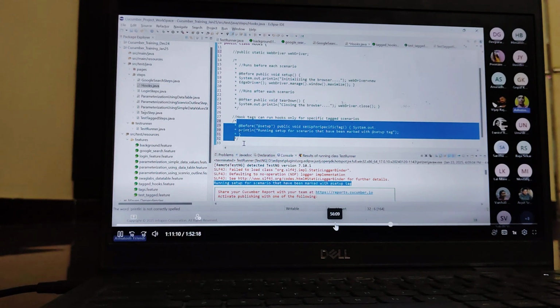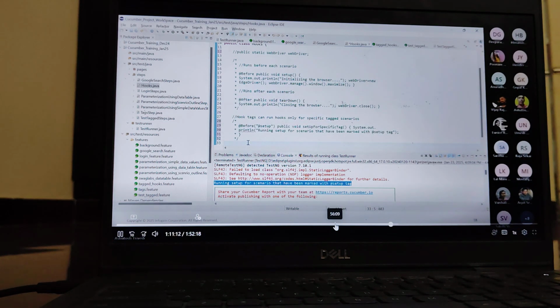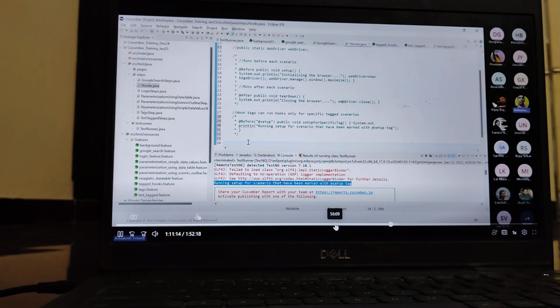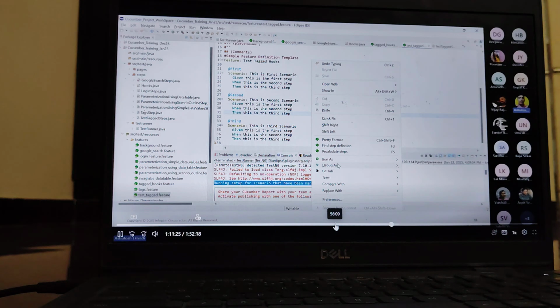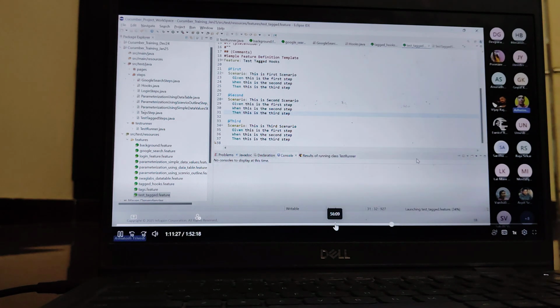Now I'm going to define a separate step definition file. Go to your feature. Now let's generate the next cucumber feature.